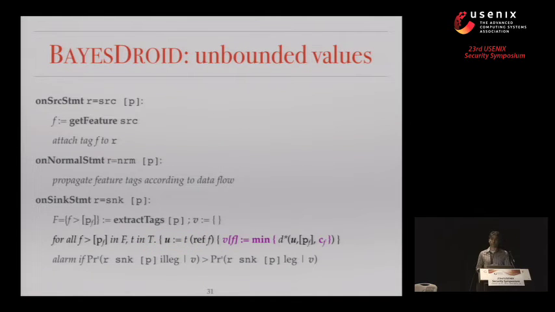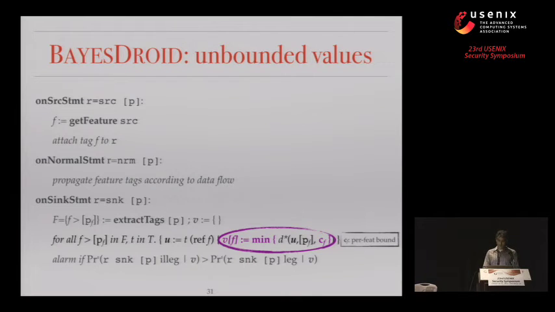Another challenge is we assumed, to simplify the setting, that we have feature values that are bounded. But in reality, it's not necessarily the case. So to obviate this problem, we're going to compare the distance between values up to a bound. And from that bound on, we're just going to introduce a constant that says they're too far apart, and that's it. And this already lifts that problem.